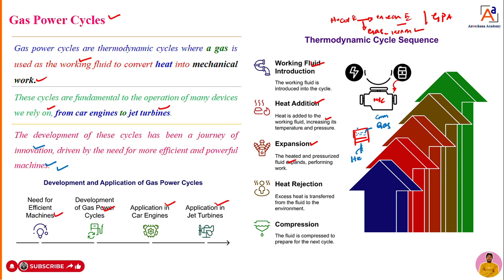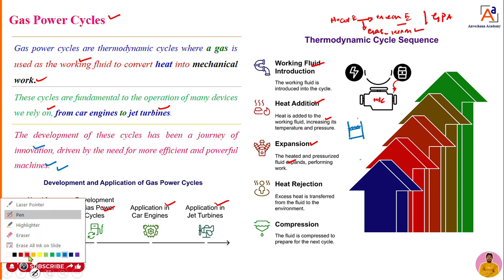Sorry, I will take a piston in this arrangement. Piston and cylinder arrangement in this fashion. So I will take gas into it.